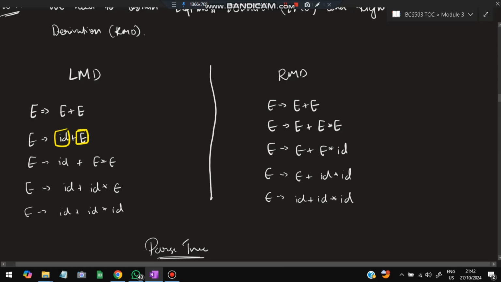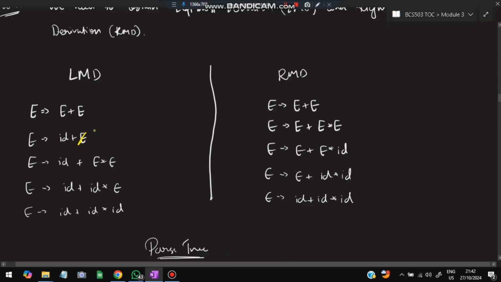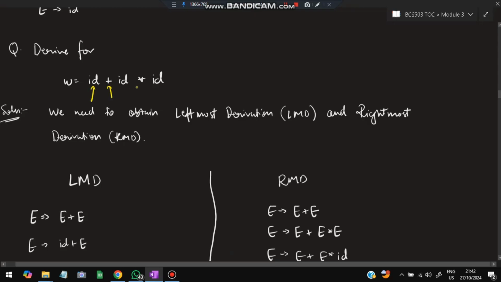Now after I have solved this one, I have to solve this one. So I've solved for ID. Next, plus is also there. Now next, ID star ID. So I have to generate this one. To generate this from E, I'll substitute E as E star E, so that star will come in between. If I directly take it as ID, then it will be over and I cannot expand it. So I need to first expand it so that I can later substitute it one by one. If I do it from the left, it is called LMD. From the left I'm doing plus first, then multiply.